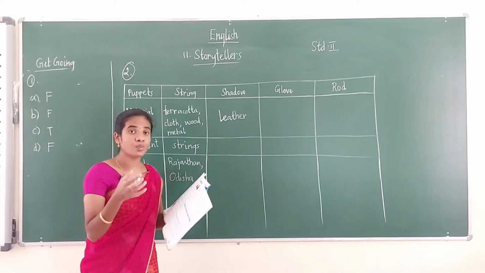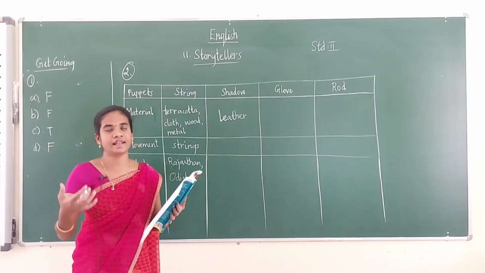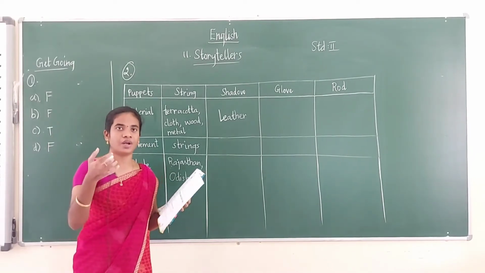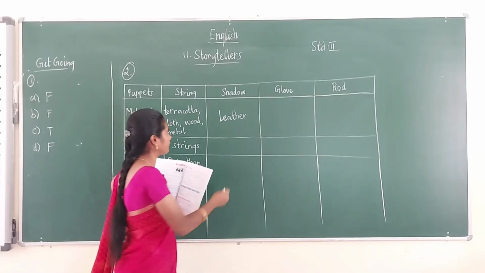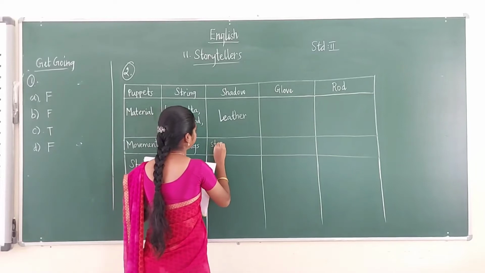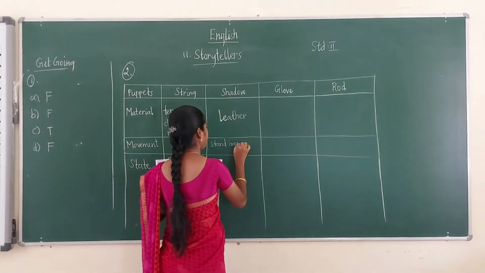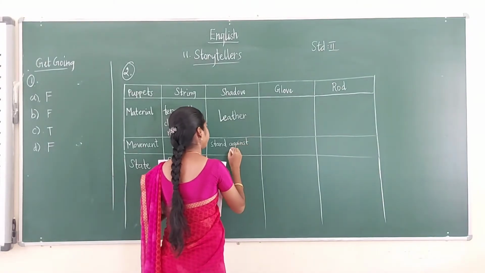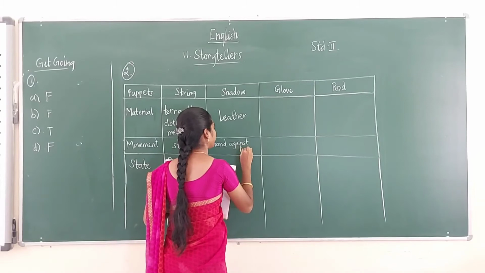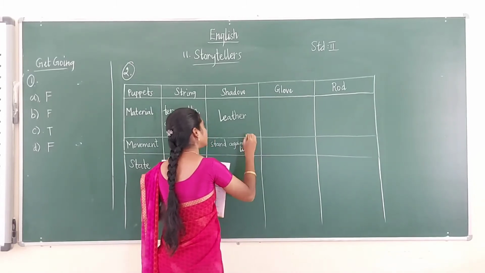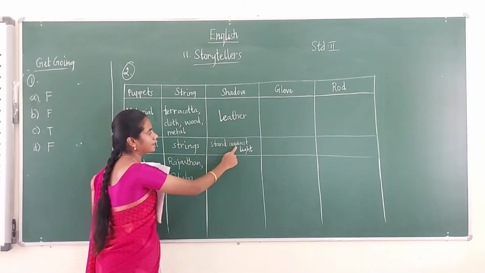The next one, what is the movement of the shadow puppet? They stand against the light to form the shadow, and from that only they will move. Okay, they stand against the light. The movement of the shadow puppet is stand against light.